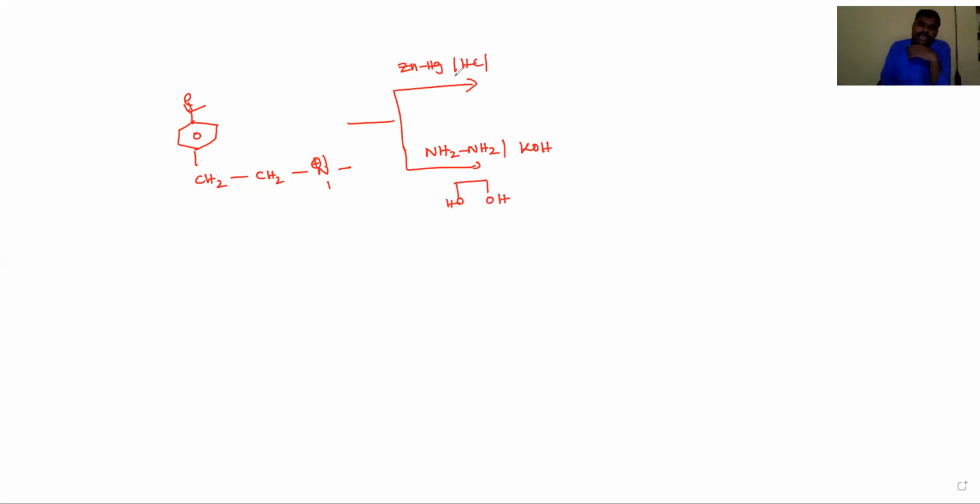If the zinc amalgam HCl, it does not affect quaternary amine salt.